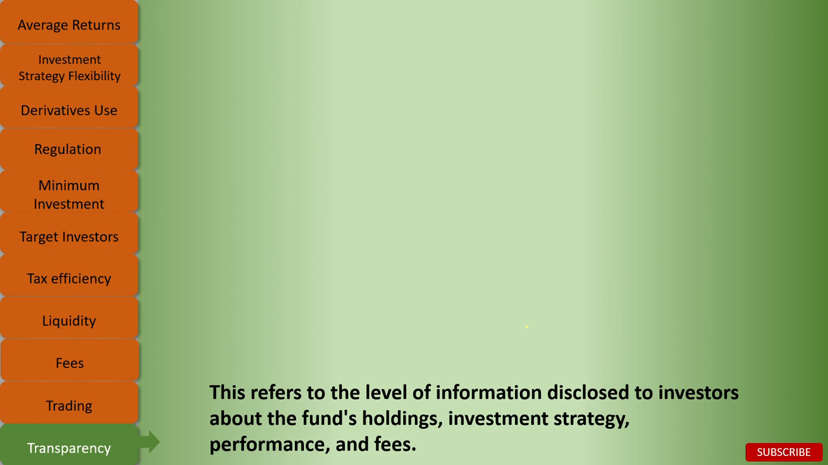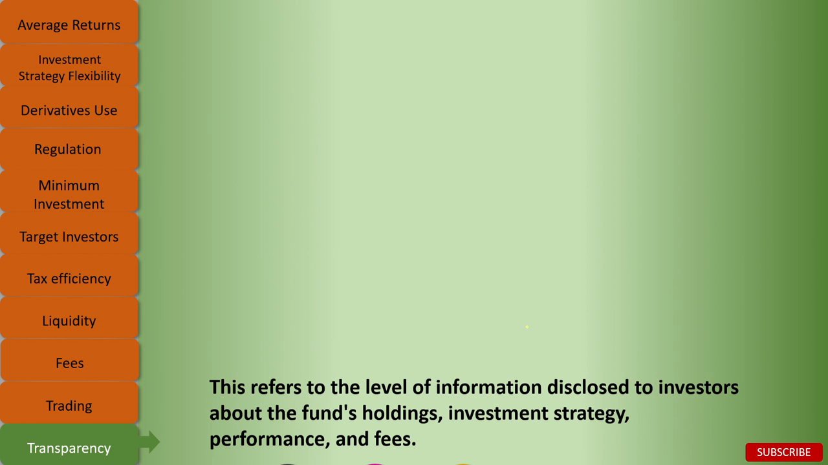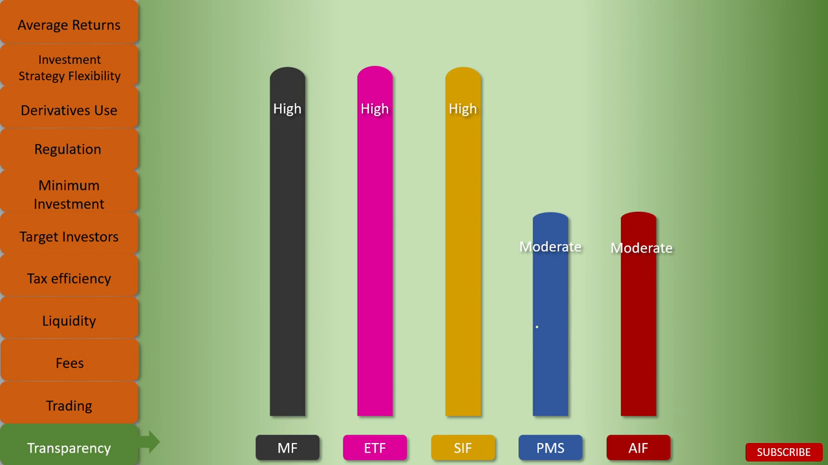And finally, the transparency. This refers to the level of information disclosed to investors about the fund's holdings, investment strategy, performance, and fees. So, in that, mutual fund, ETF, and SIF have high transparency, whereas PMS and AIF have moderate transparency.